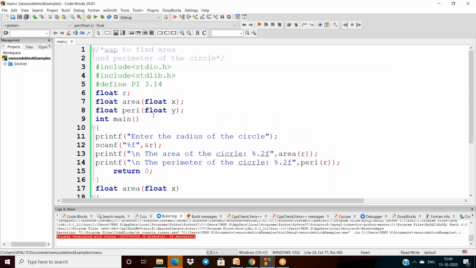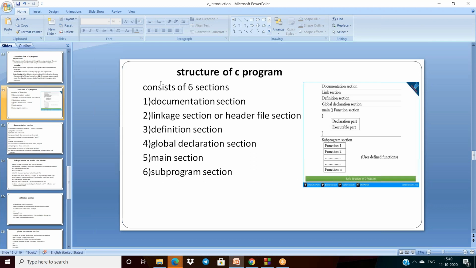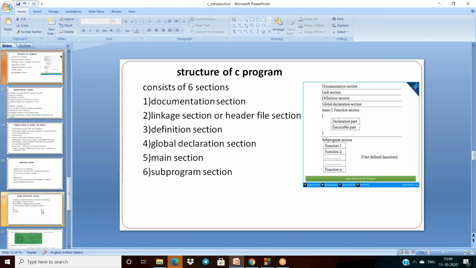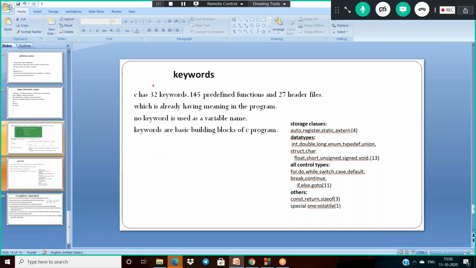Okay. So here I covered all the sections used in C language, but all sections are not mandatory. What are the mandatory sections? Only two: main and header file section. Okay. And once the structure of a C program is complete, the last one is the keywords.